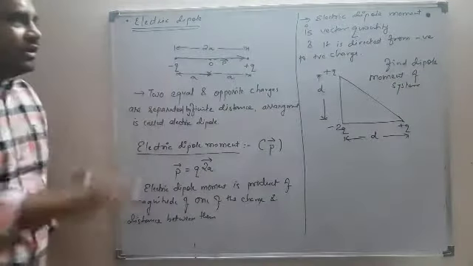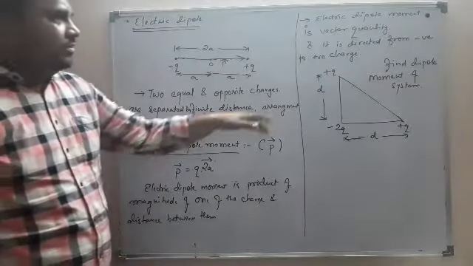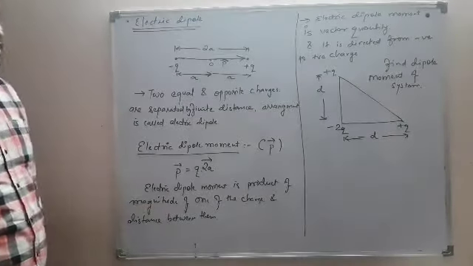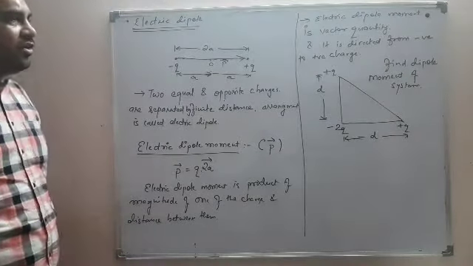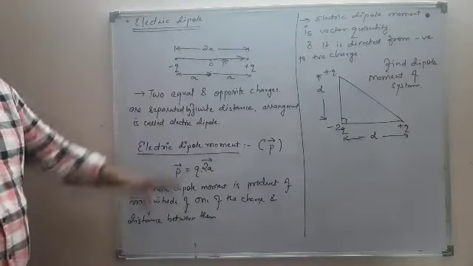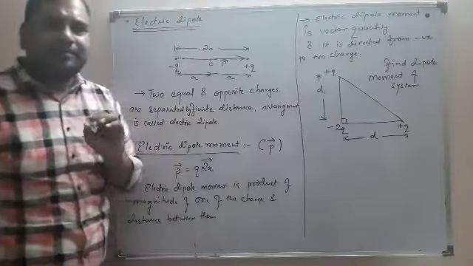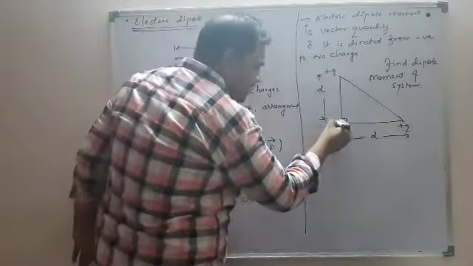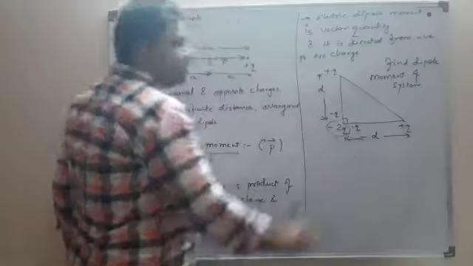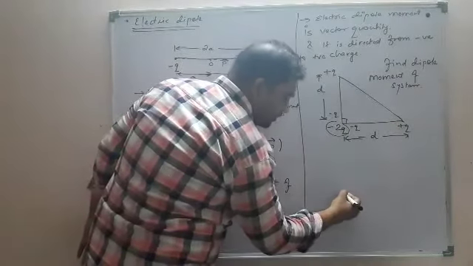How will you find the dipole moment of this system? Now this is a very simple question. It has been asked in various exams as well. In JEE it would have been asked, in NEET also it has been asked. This right angle triangle, very simple question. Whenever I look at this system closely, I find this minus 2q charge can be divided into two separate minus q charges. So there are basically two dipoles.